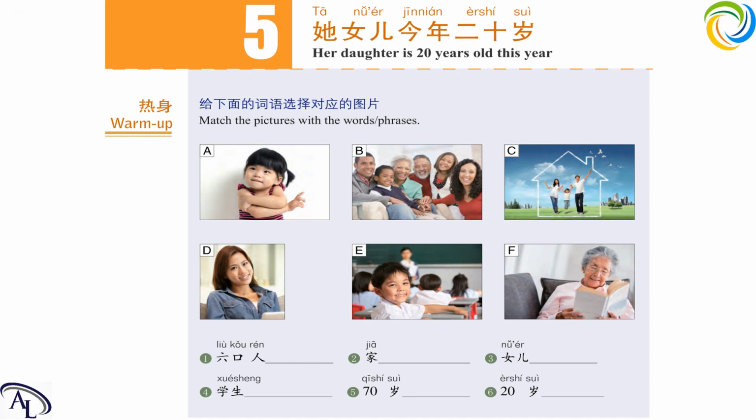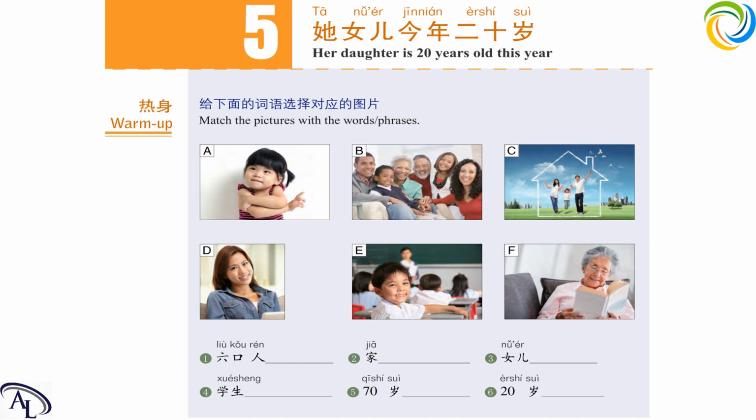First one is 六口人. For 人 we already know it means human, person. So 六口人 actually means 6 people. 六 means 6. Okay, first one is 6 people. Next, second one is 家, it means family. Next one, 女儿, it means daughter.